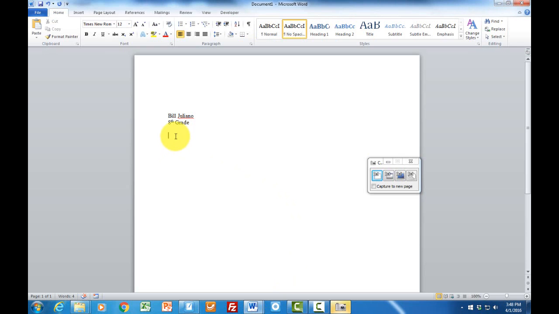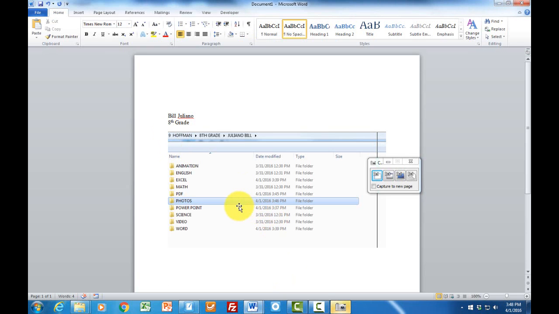Here's Word. I'm simply going to hit Control V to paste, and there I have it. Now I have my name, my grade, and this is my folder, and you can see it's all cleared up. Simply print this out and submit it for a grade.